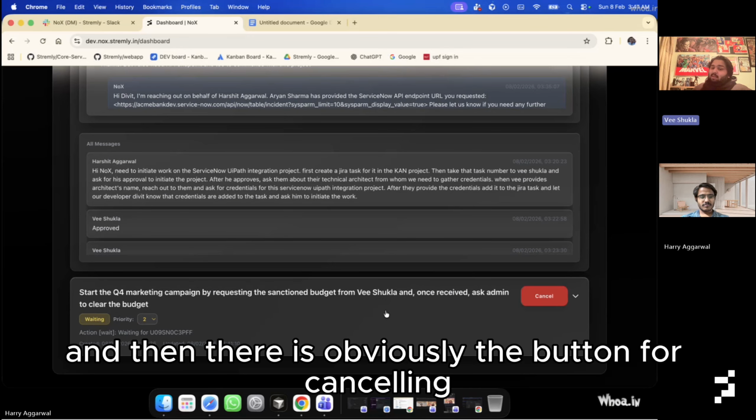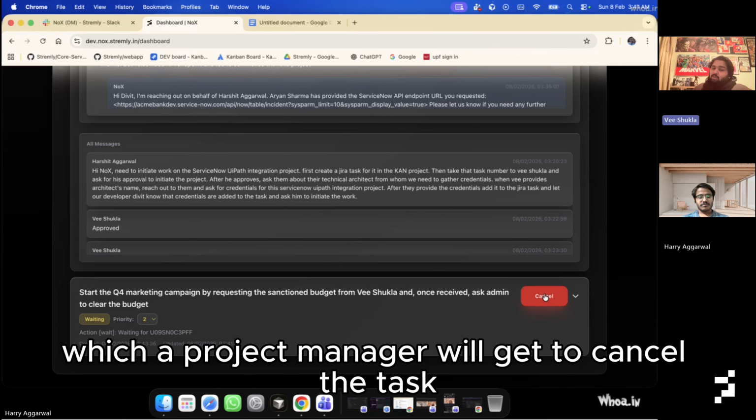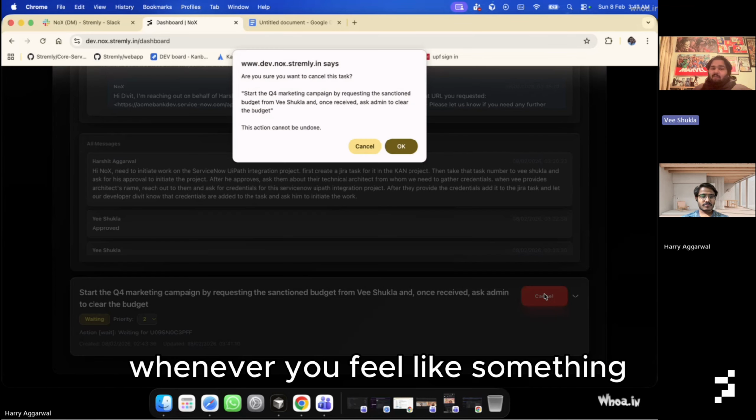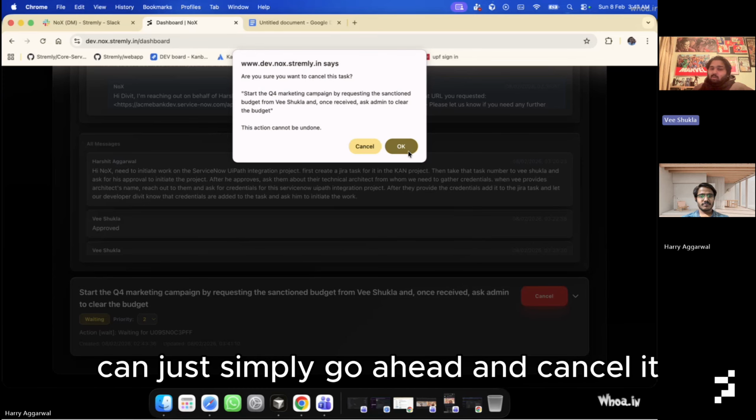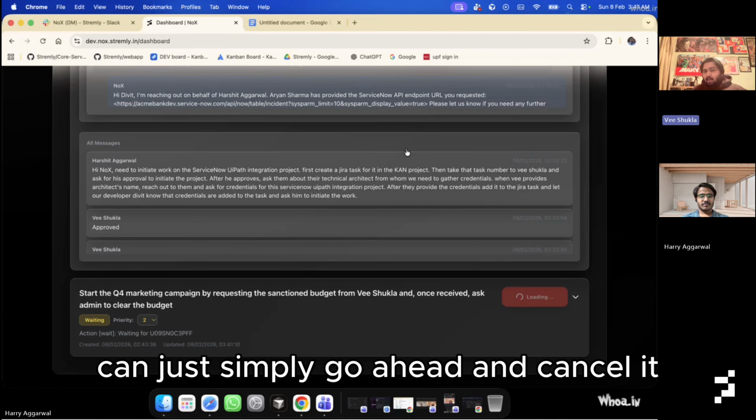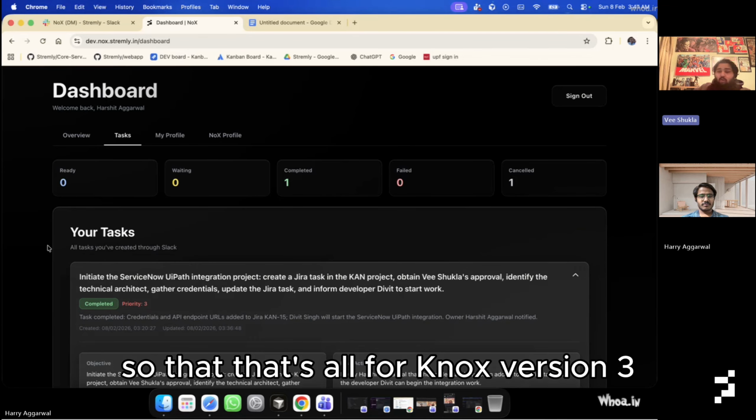Okay. And then there is obviously the button for canceling, which the project manager will get to cancel a task at any moment. So whenever you feel like something needs to be stopped, a project manager can just simply go ahead and cancel it. So that's all for NoX version 3.